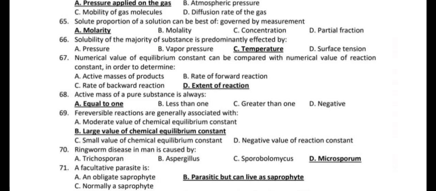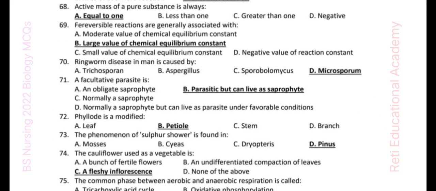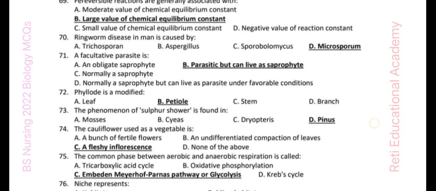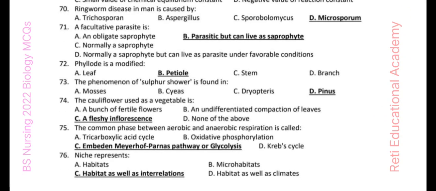Biology MCQs from BS Nursing Admission Test Past Paper 2022. Question number 71. A facultative parasite is a parasite but cannot live as a saprophyte. Question number 72. Phylloid is a modified petiole. Question number 73. The phenomenon of sulfur shower is found in nurse. Question number 74. The cauliflower used as a vegetable is a fleshy inflorescence.